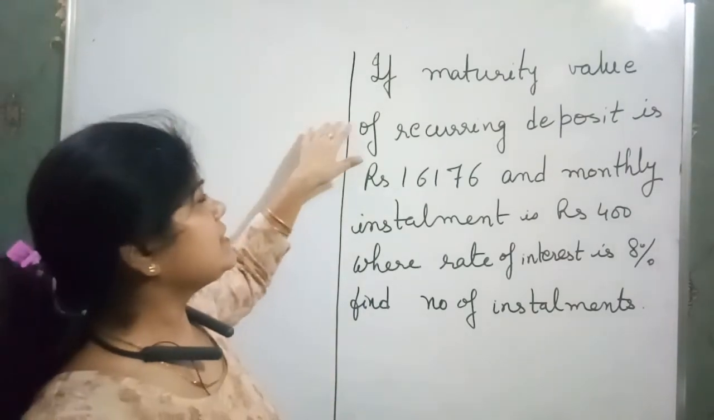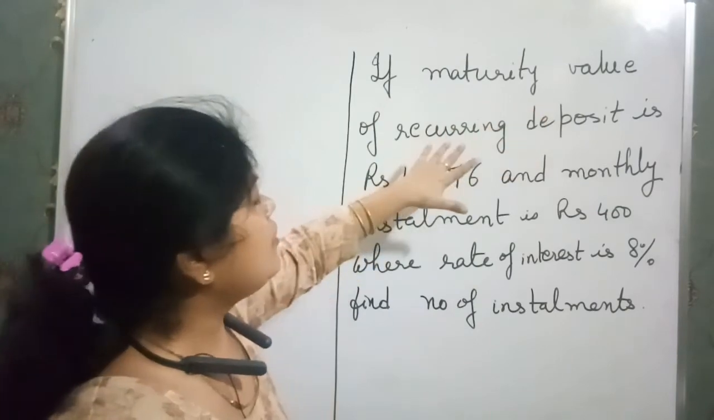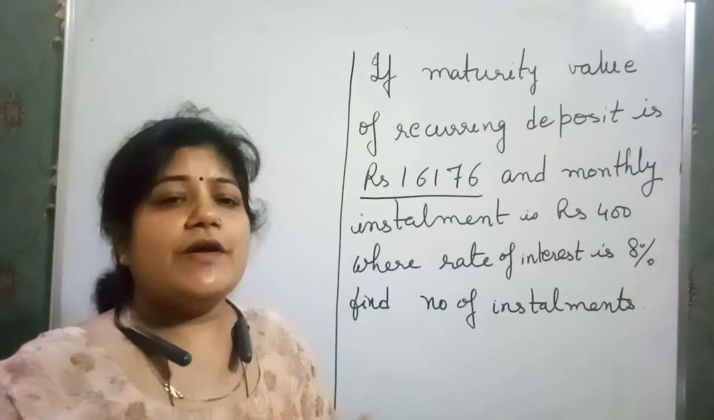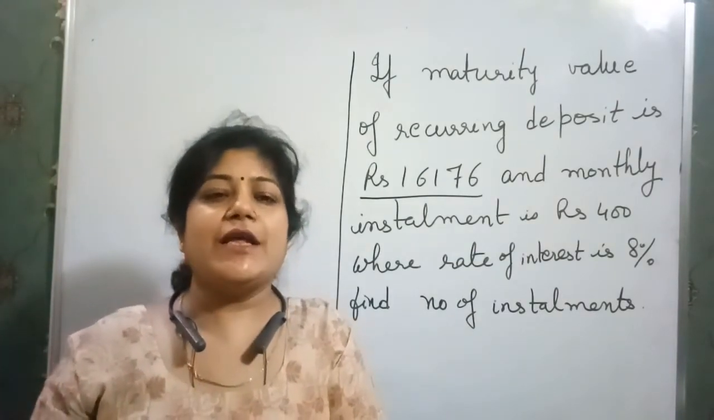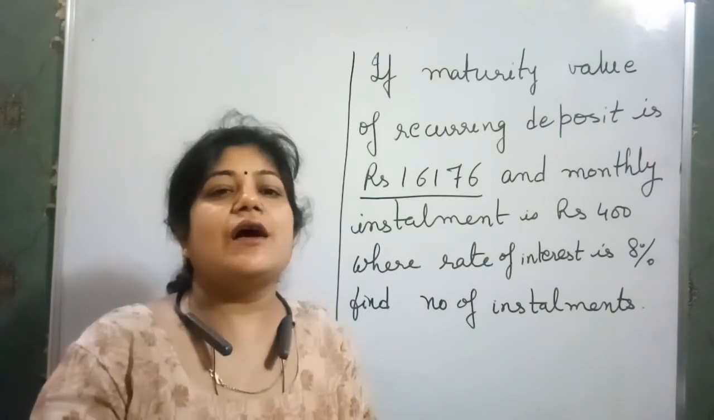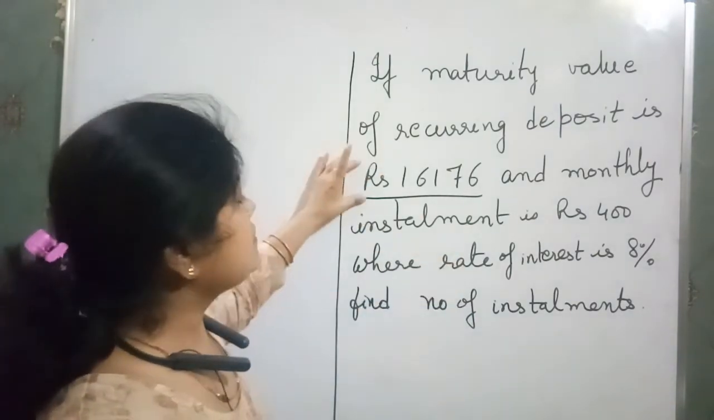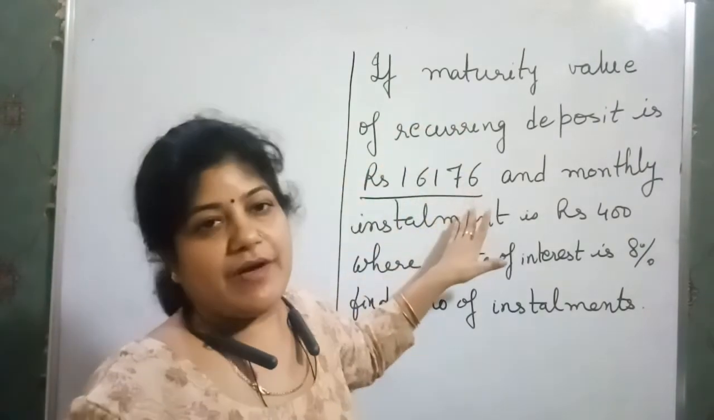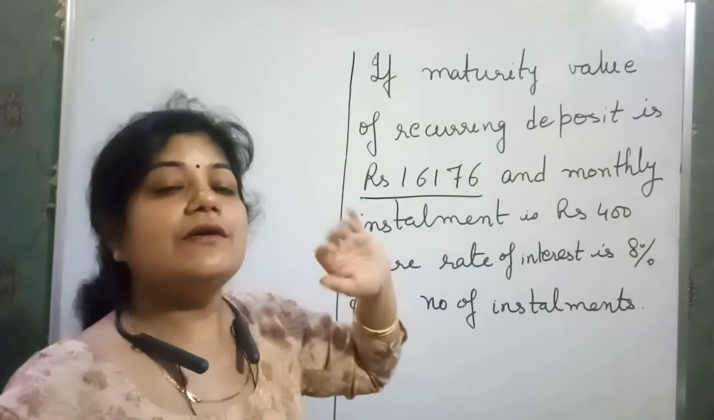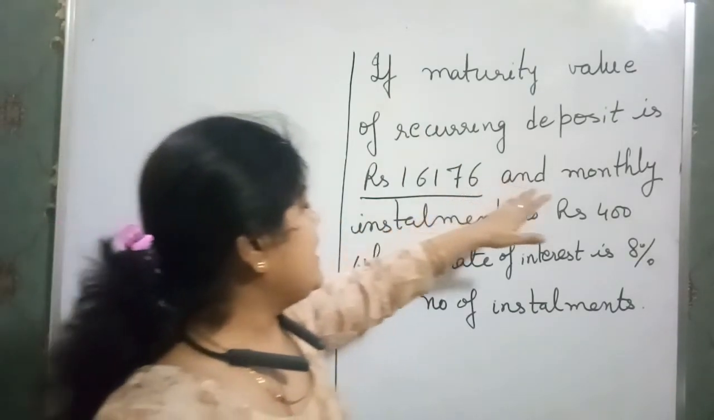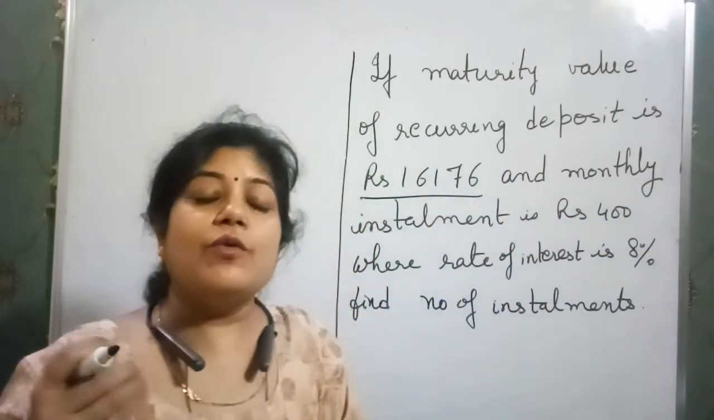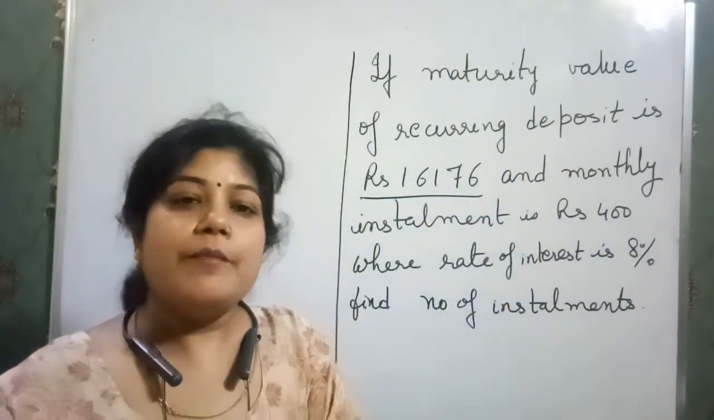In this question it is given, if maturity value of the recurring deposit is rupees this. It means when a person deposits sum of money in a bank for certain period of time, and when he closes his account, the man will give this money to him as a maturity value. Okay, this is the final amount of money which the man received after closing his account. And the monthly installment is rupees 400. That man only deposits rupees 400 per month in the bank.